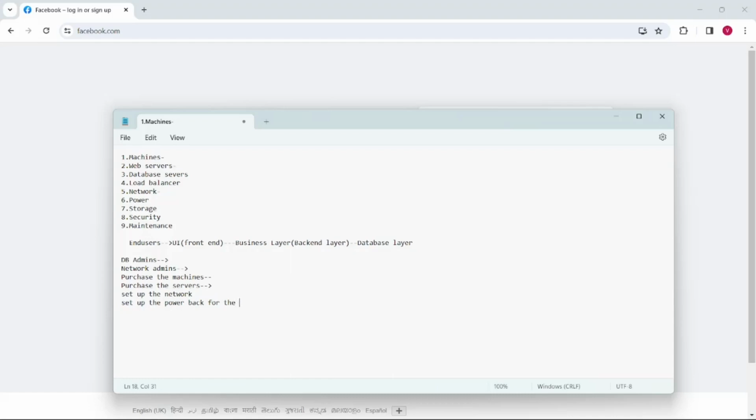So here we have to set up the power backup for the machine. Okay, and we have to set up the IT infrastructure to run the application. Okay, and also we have to deploy our application.